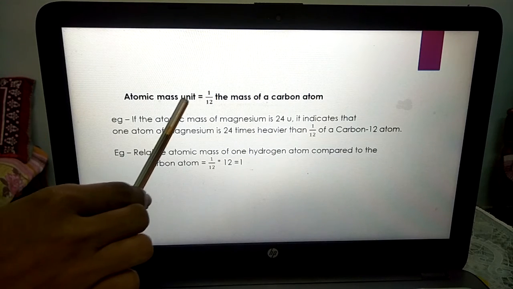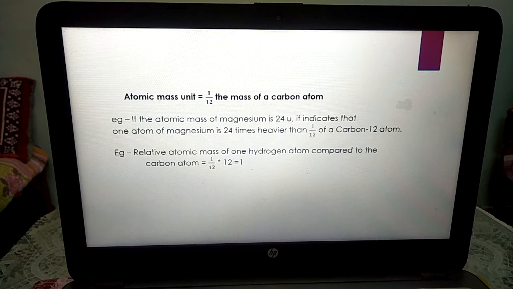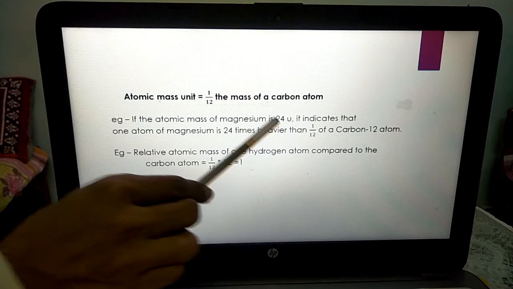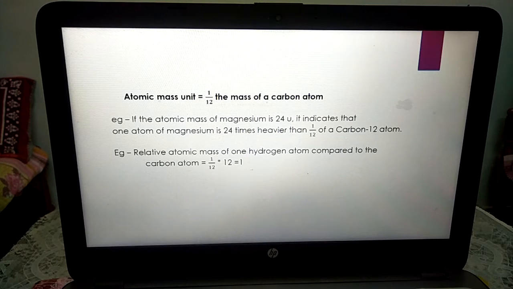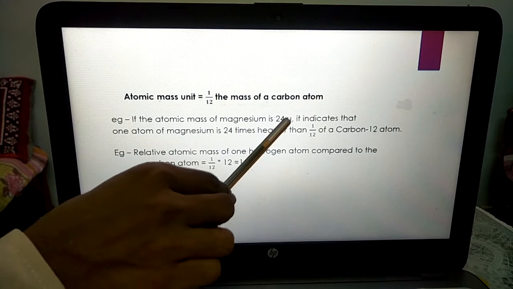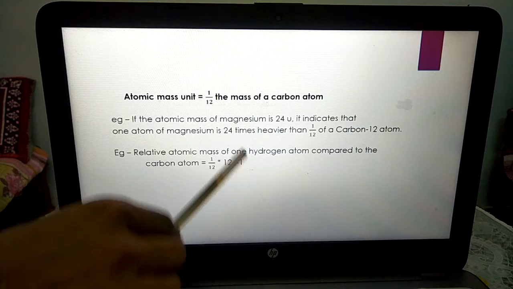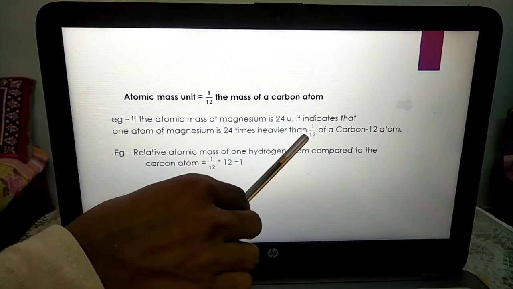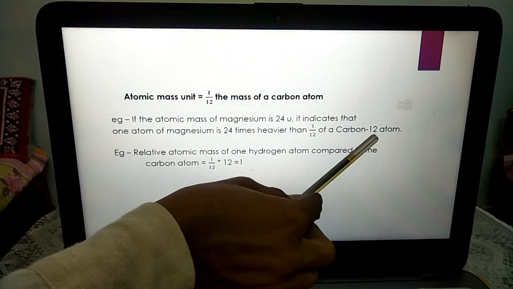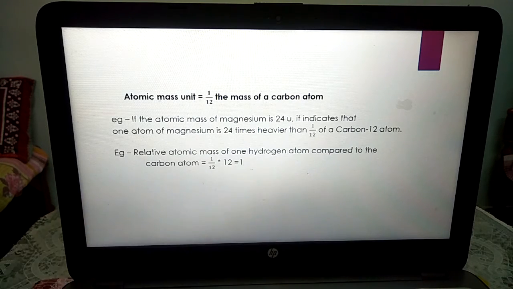See, the atomic mass unit is 1 by 12 the mass of a carbon atom. Example, if the atomic mass of magnesium is 24 u, meaning unit, it indicates that one atom of magnesium is 24 times heavier than 1 by 12 of a carbon-12 atom.